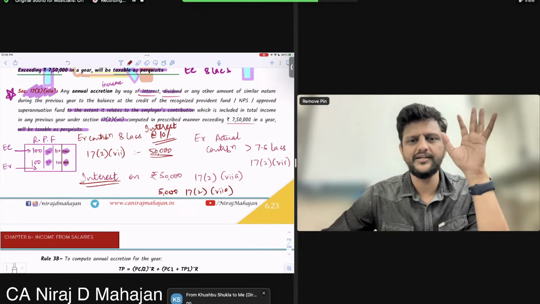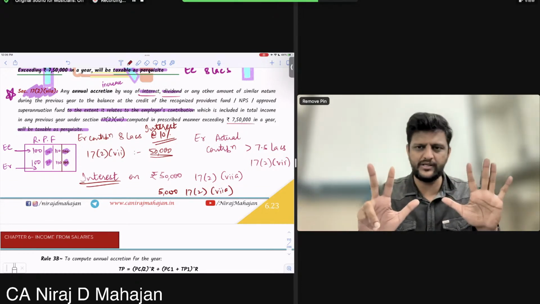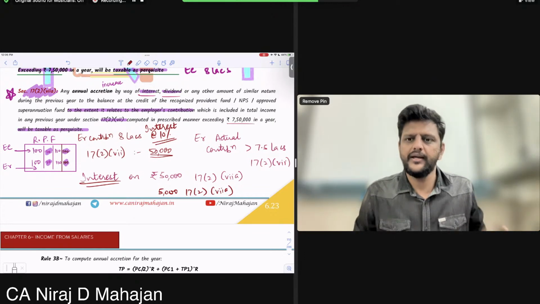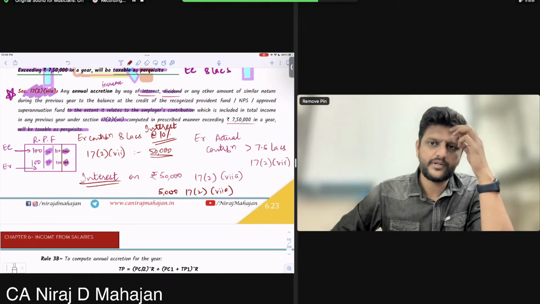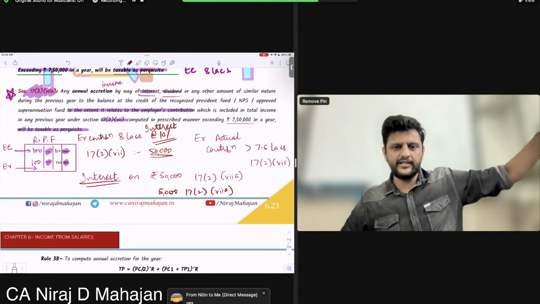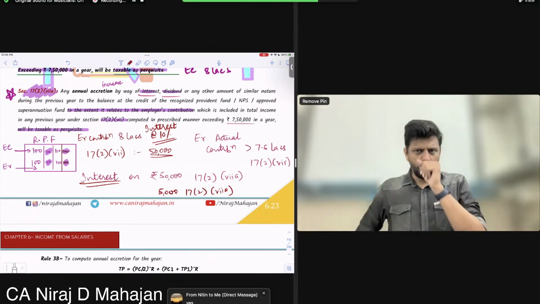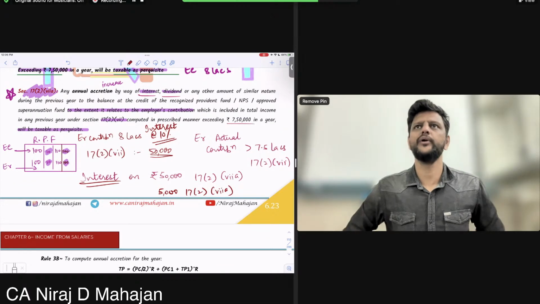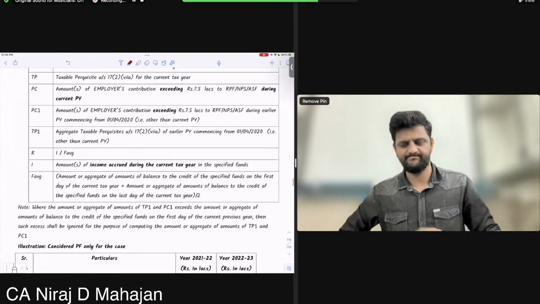What I'm trying to tell you here is, if the entire actual contribution is 8 lakh rupees, it is not a lump sum 8 lakhs contributed by the employer. Every month he had contributed. Clear till here? So first 50,000, then it reached 3 lakhs, then 7 lakhs, and then somewhere in the year it reached 8 lakhs and maybe beyond also. Clear till here? So how we calculate interest on contribution above 7.5 lakhs is a challenge.